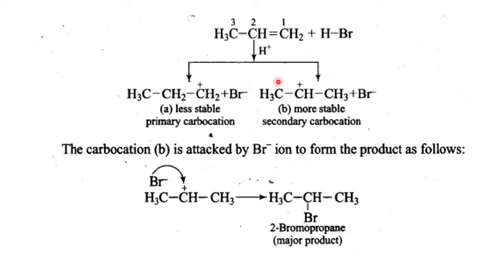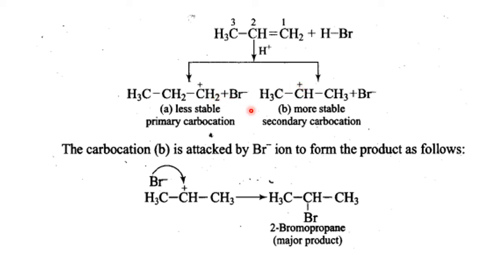One is CH3, CH2, CH2Br plus. That means H will add here, Br will add here. That means CH3, CH2, CH2Br. By chance, if H adds here, what happens? CH3, CH, CH3Br. This is the carbocation. Now this carbocation is secondary. This is the primary carbocation.